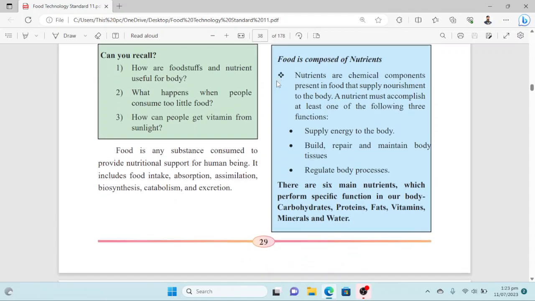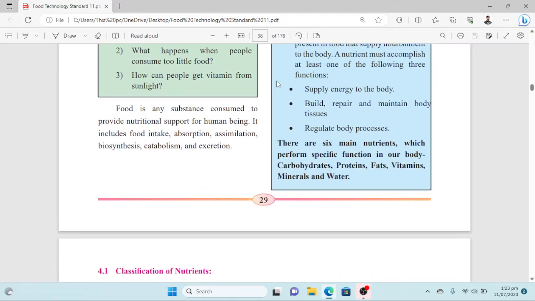There are 6 main nutrients which perform specific functions in our body. So what are those six main nutrients? These are carbohydrates, proteins, fats, vitamins, minerals, and water.